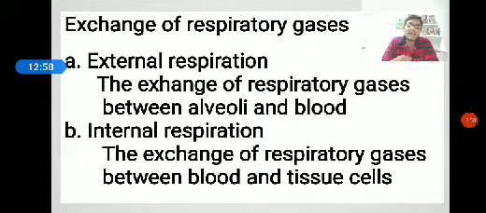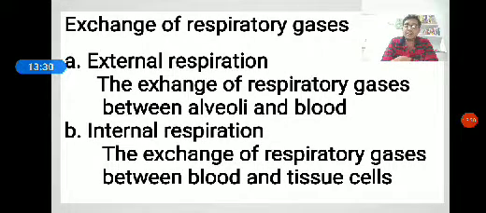Firstly, the carbon dioxide diffuses into the RBC and combines with water to form carbonic acid, and this reaction is catalyzed by an enzyme called carbonic anhydrase. When the carbonic acid is formed, it splits in the RBC to form hydrogen as well as bicarbonate ions.